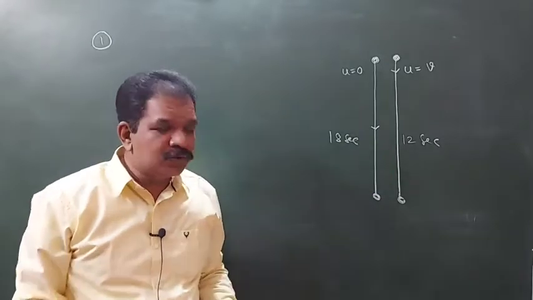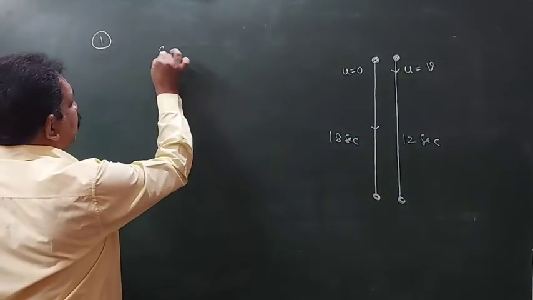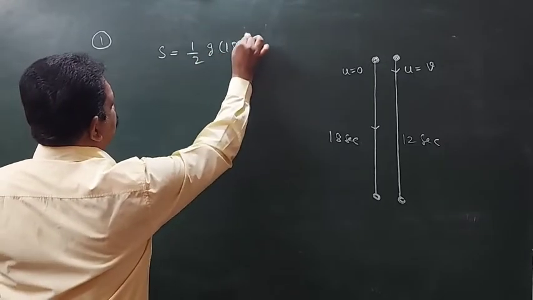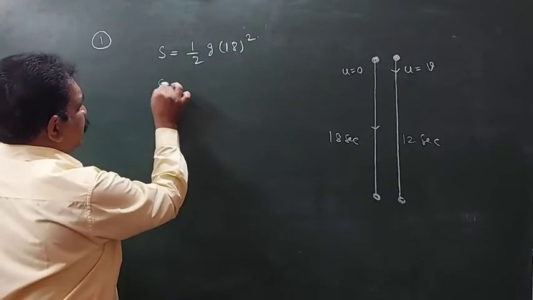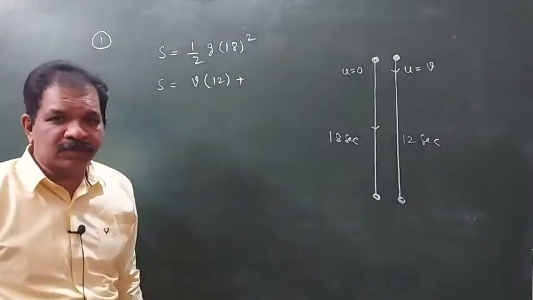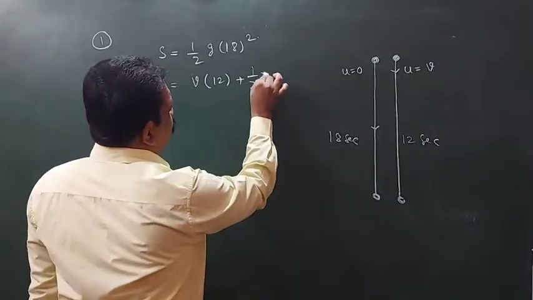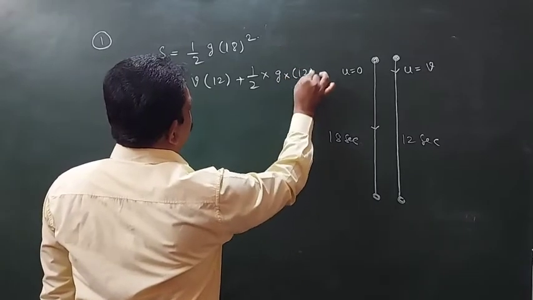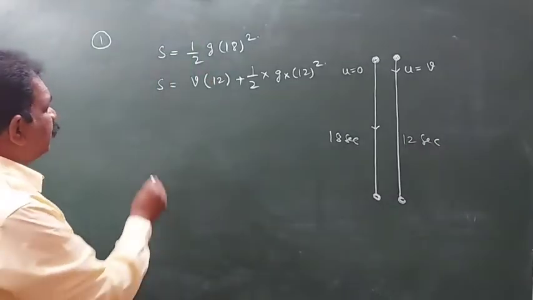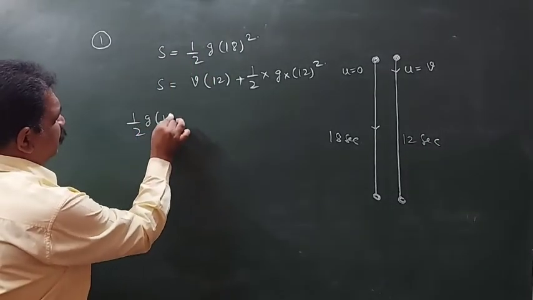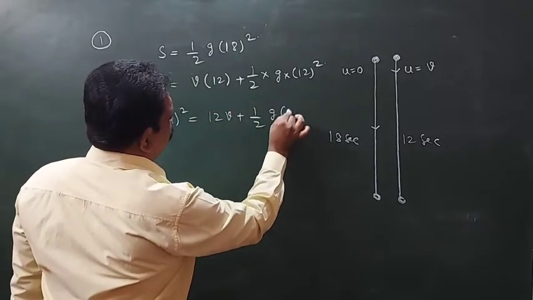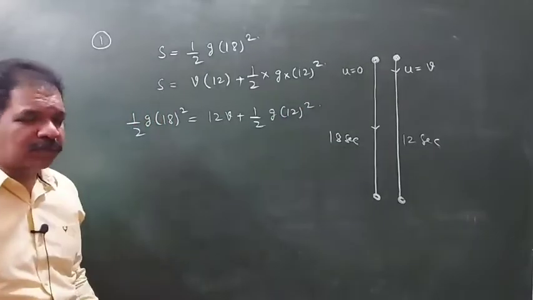The distance traveled by these two will be the same. So here S is equal to 1 by 2 g into 18 square for the first ball. For the second, ut plus half at square: v into 12 plus 1 by 2 into g into 12 square. These two will be the same, so equate them. 1 by 2 g into 18 square is equal to 12v plus 1 by 2 g into 12 square.